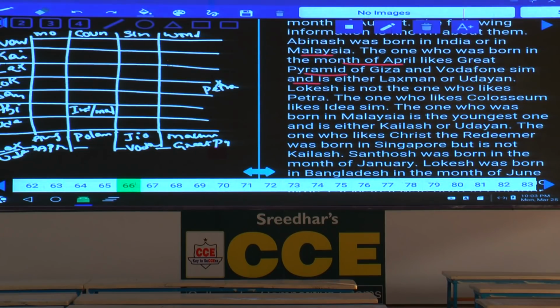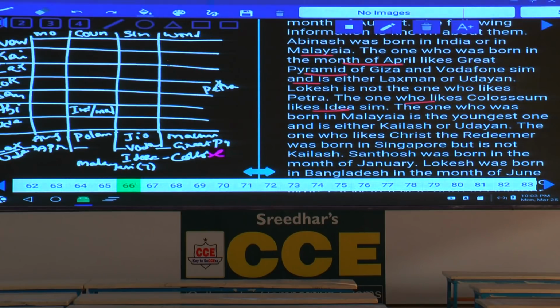Next one, the one who likes Colosseum likes Idea SIM. SIM is Idea, and this person likes Colosseum. And next one, the one who was born in Malaysia is the youngest. The person who was born in Malaysia is the youngest. Youngest means now 7th, isn't it? 7, because from eldest to youngest, if you give the numbering here, this youngest person must be numbered 7.